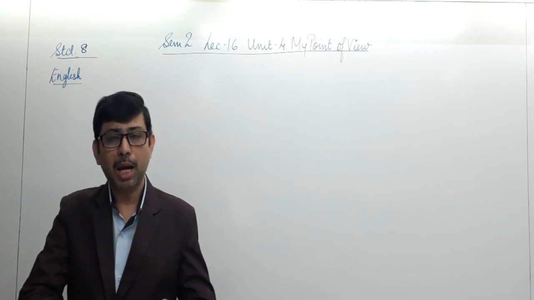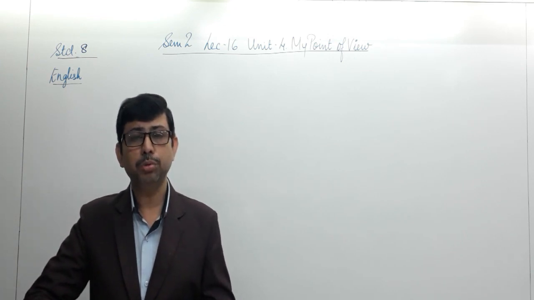Well, in the earlier unit, Points of View, we understood two different things.